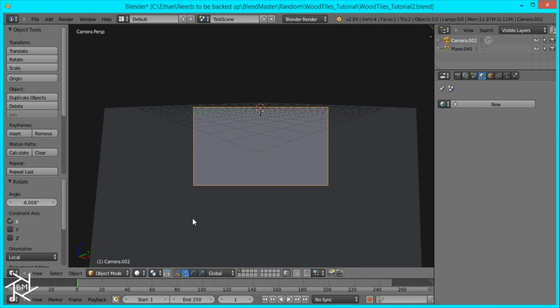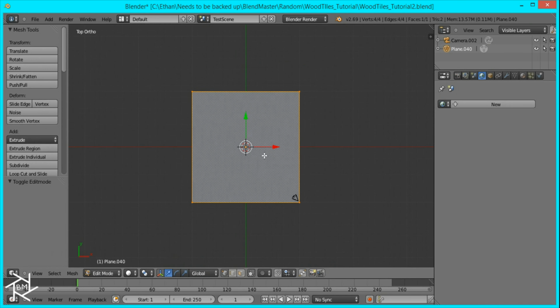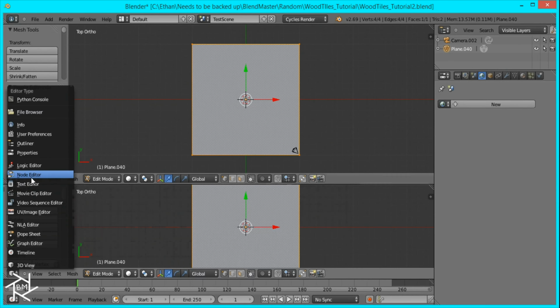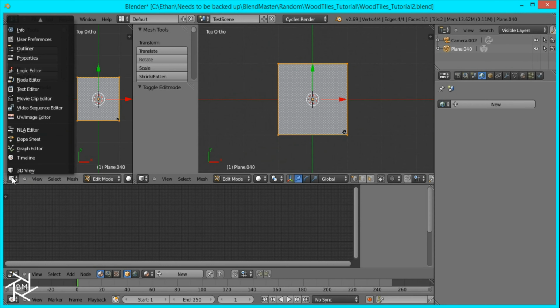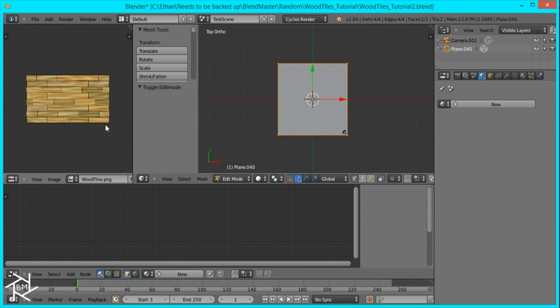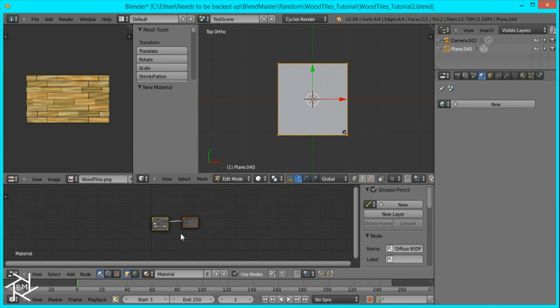Okay, and I think that's looking good. I'm just going to go to top view, and I'm going to switch over to Cycles Render. I'm going to open up a window for our node editor and a window for our UV image editor. I'm just going to open up our wooden tiles texture and give our plane a new material.